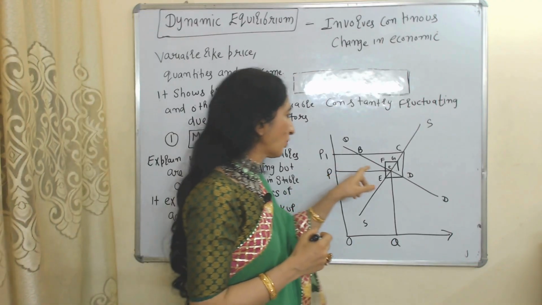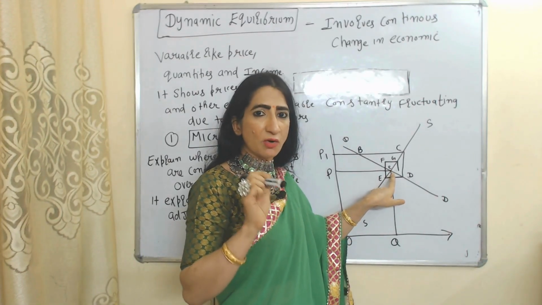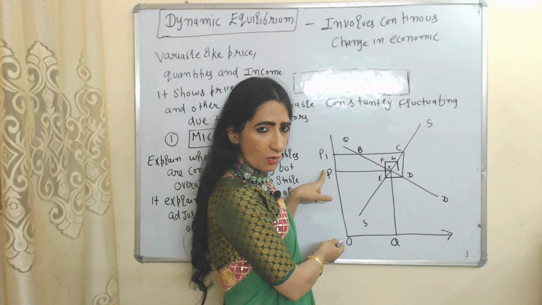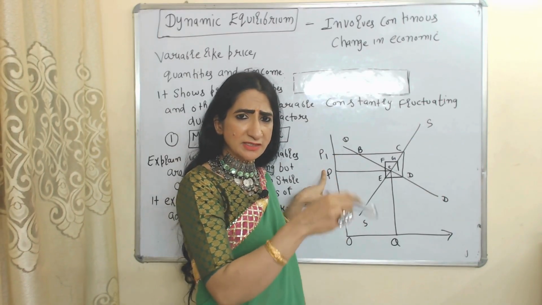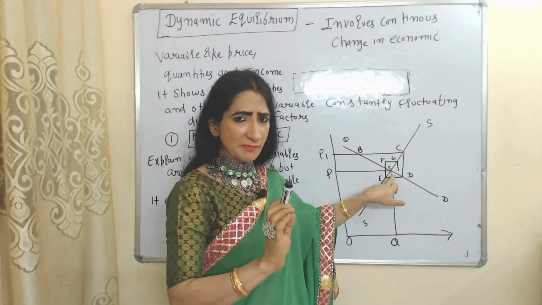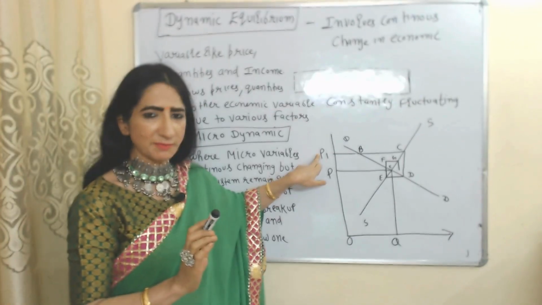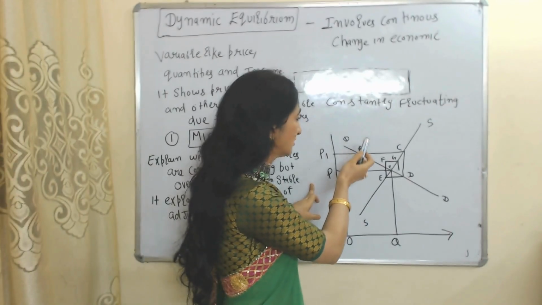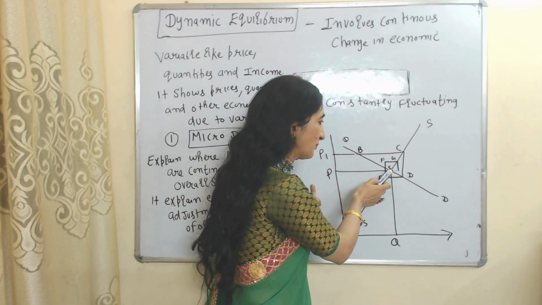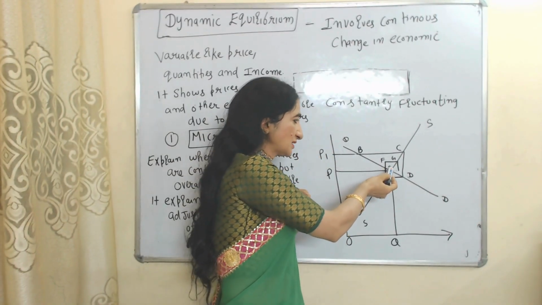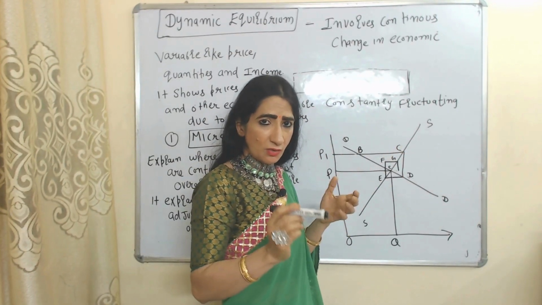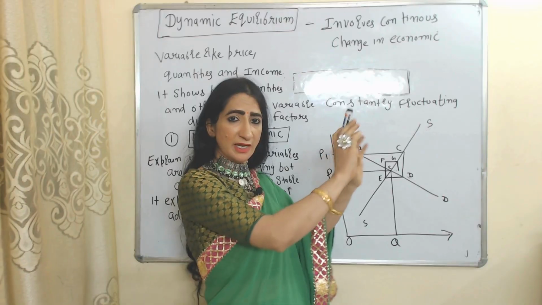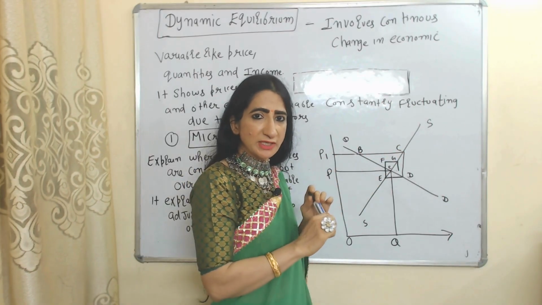Here you can see our old equilibrium is E. Our original old equilibrium is E and original prices are OP. Now suppose due to any reason we lose this original equilibrium. Now we are here and prices are P1. And microdynamic will explain the whole process of how we can reach from this B point to E point. Sometimes it is possible we can achieve our old equilibrium, but sometimes we cannot. But microdynamic will explain the whole process of how we can move from one equilibrium point to another.